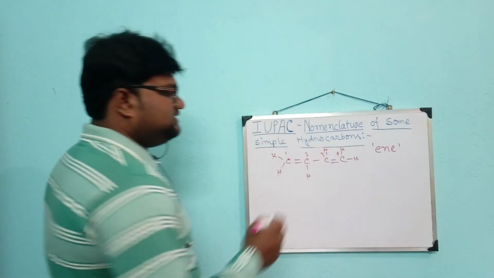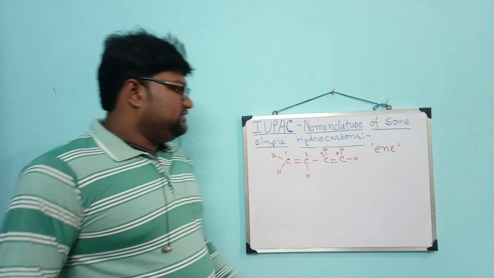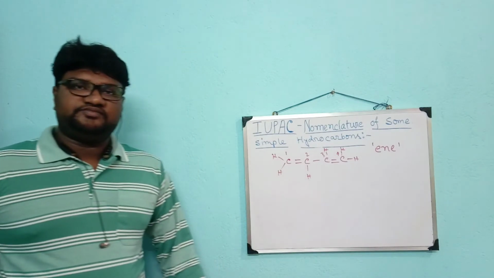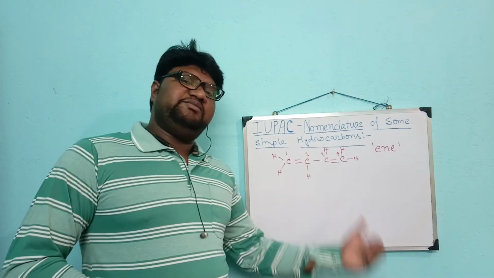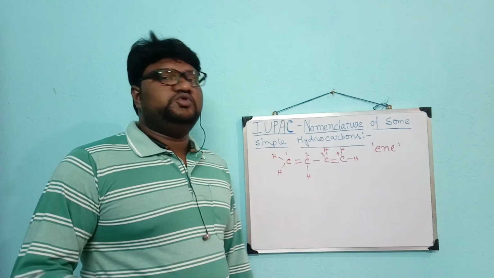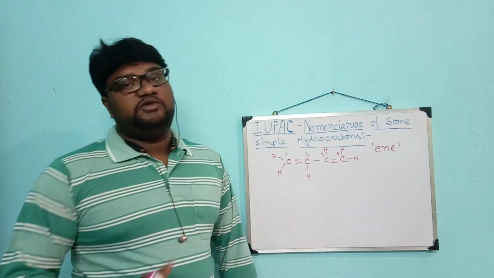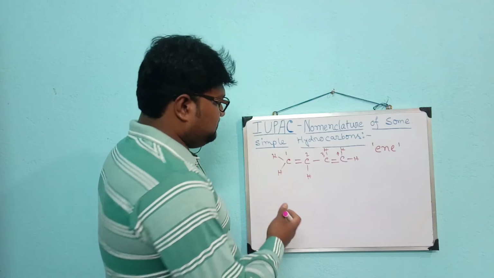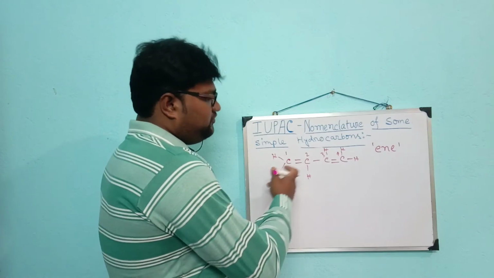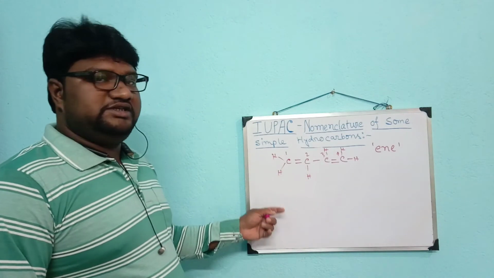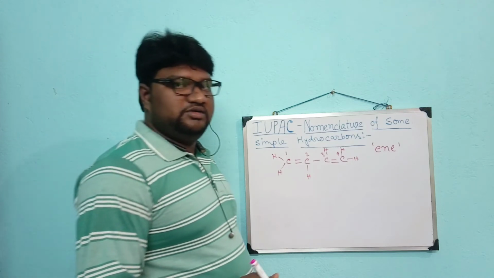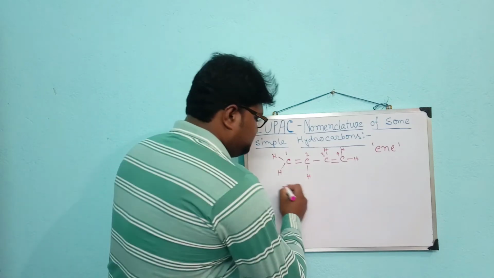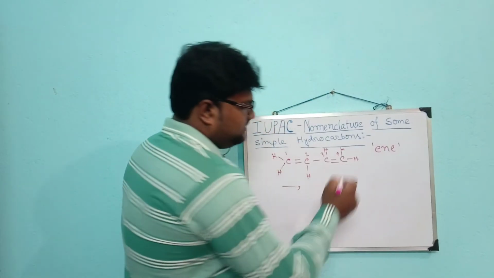If we consider this molecule, it contains two double bonds. So what is the name of the molecule and what should we do for naming the molecule? As we know, there are 4 carbon atoms linked with each other with single bonds and double bonds. So the naming should be from this side or from this side.